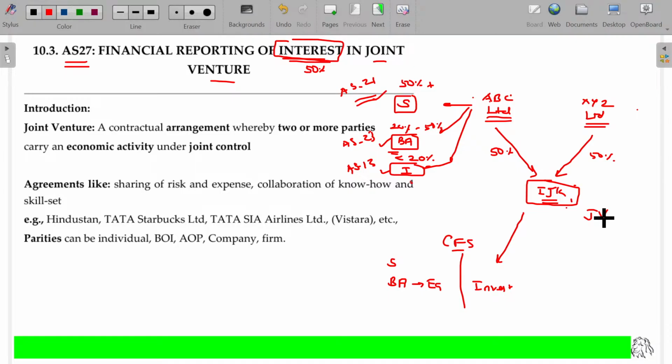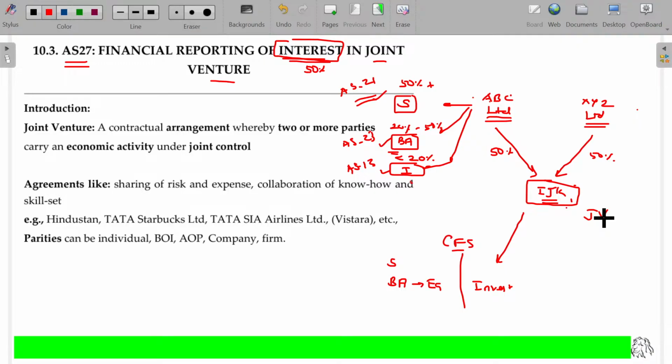So at your foundation level, I hope you might have studied the joint venture chapter, or at your UG level. The joint venture was recently removed from the CA foundation level, and earlier we had joint venture as well as consignment as part of the CA foundation study material. Thereafter, joint venture was removed, only consignment was there in CA foundation. Now, consignment and joint venture both were taken out at foundation level. So we have joint venture especially as per accounting standard 27 incorporated here. So it is not now required for foundation level.